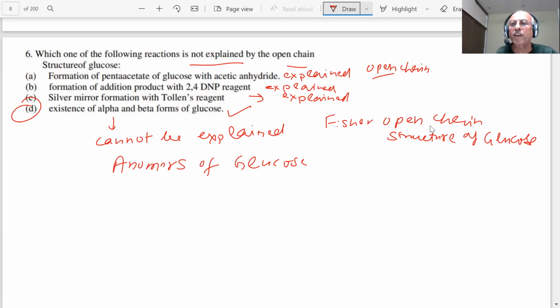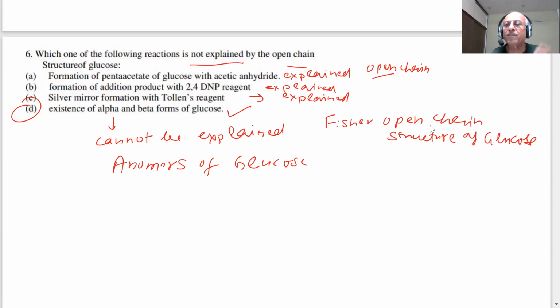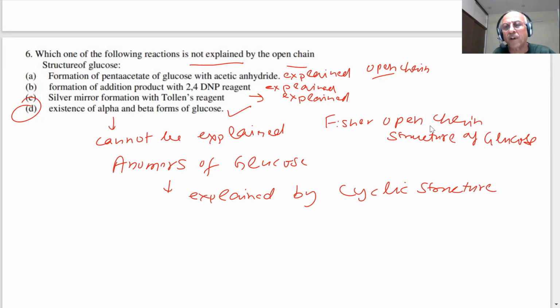Because of the existence of these anomers, carbon number 1 becomes asymmetric, and because of the asymmetry it shows two isomers, or what we call anomers. So this cannot be explained by the open chain structure. This can only be explained by the cyclic structure of glucose, the formation of hemiacetal. Hence our answer is D,